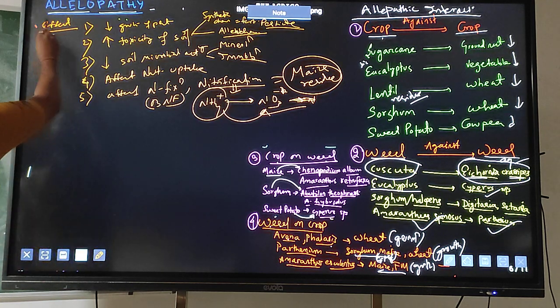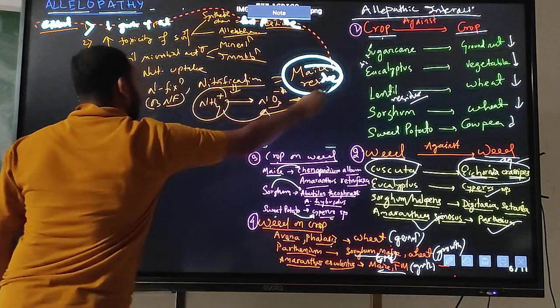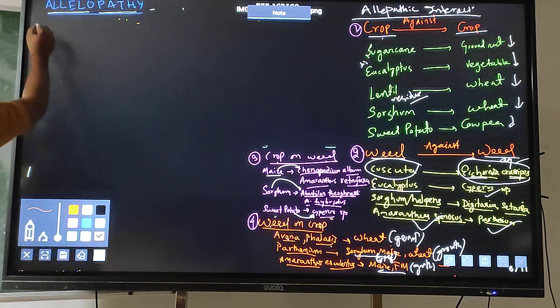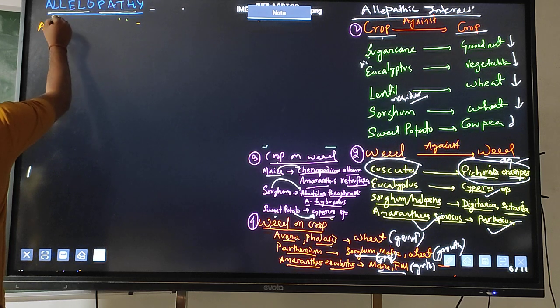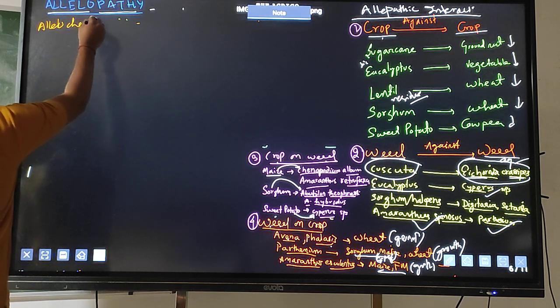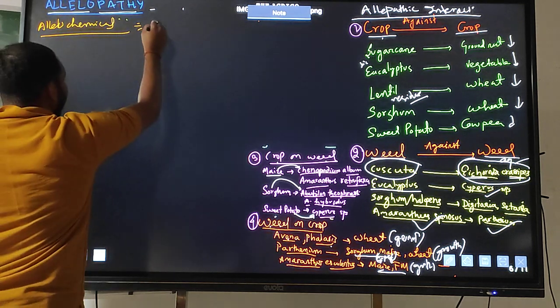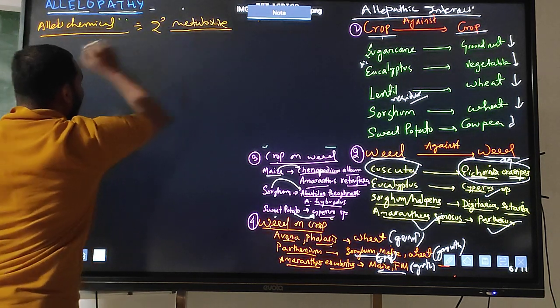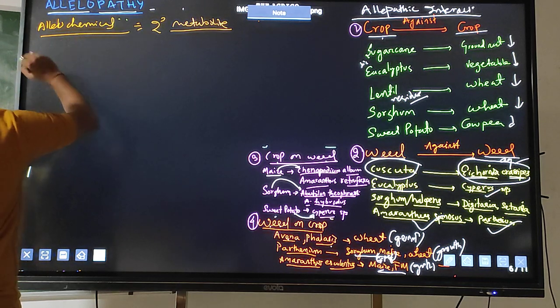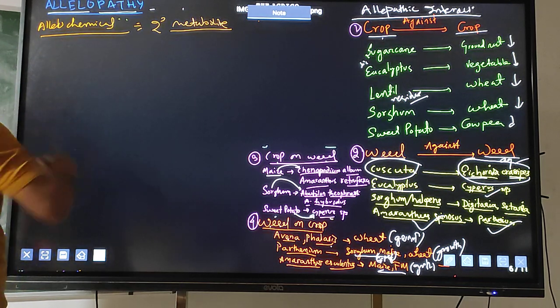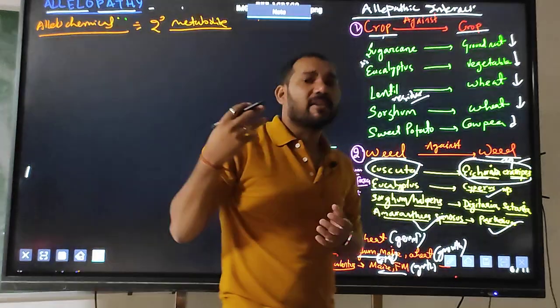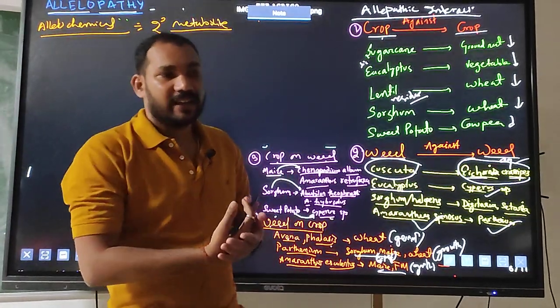Again, if we are going to the allelochemicals, now I will go to the allelochemical. Allelochemical I have told is the secondary metabolite. And these allelochemicals are released from one plant and move to the other plant, and these allelochemicals may be toxic initially.